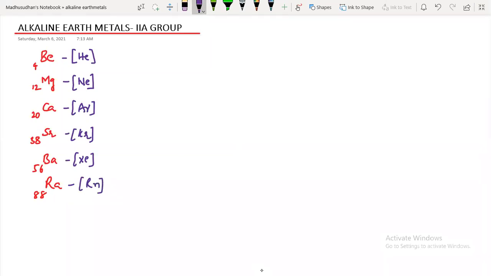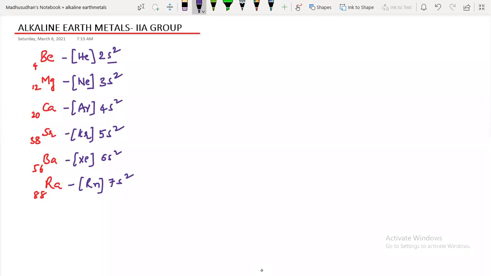Here, they are second group elements, right? So in the valency, they have 2 electrons only in the s orbital: 2s2, 3s2, this one is 4s2, 5s2, 6s2, and 7s2.